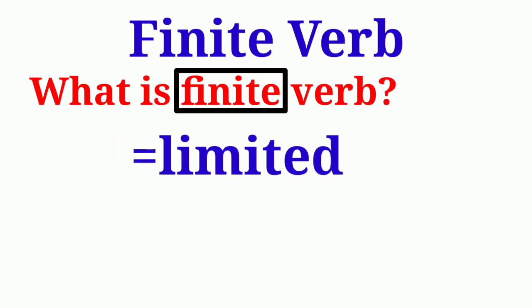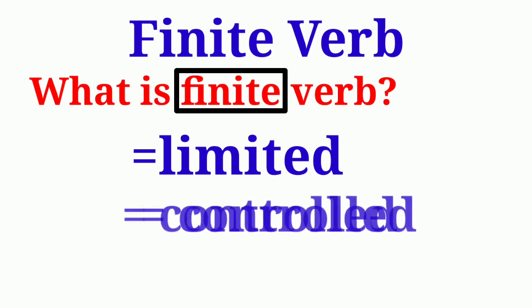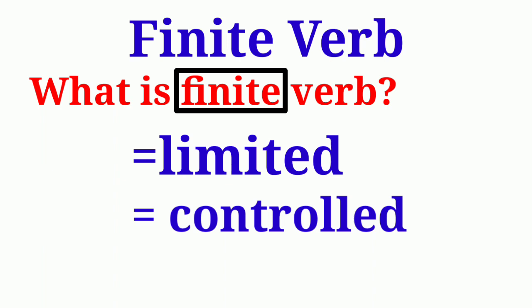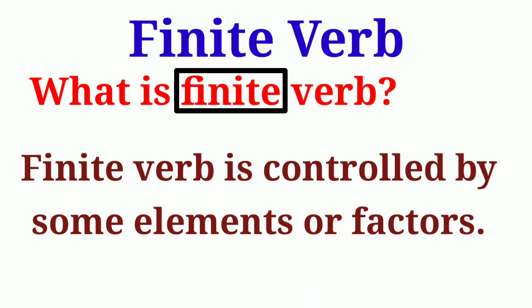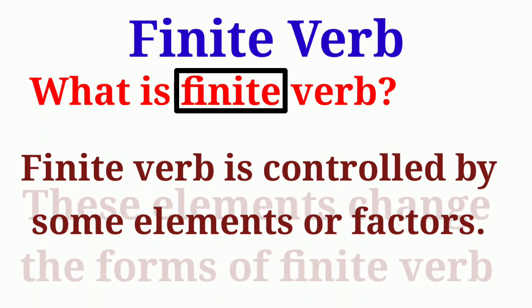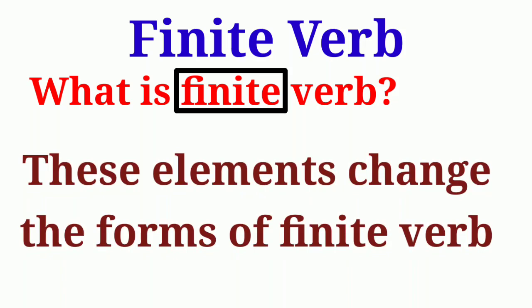The second meaning of finite we can have is controlled. These synonymous words make one thing clear, that finite verbs are controlled or limited by some other elements or factors in the sentence. These elements or factors change the forms of finite verbs. Let us see how these elements or factors change the forms of finite verbs and which are these elements.